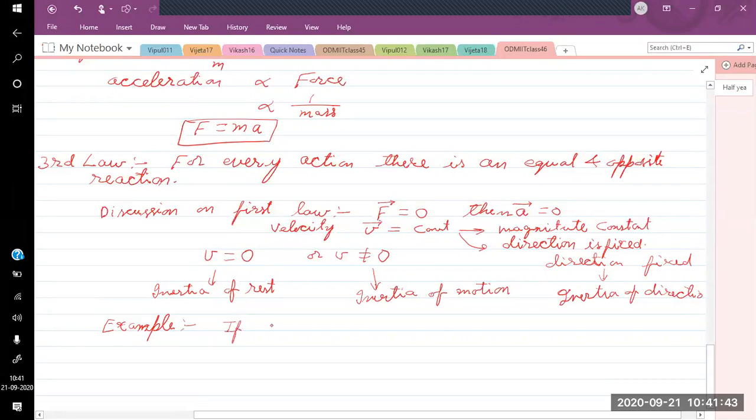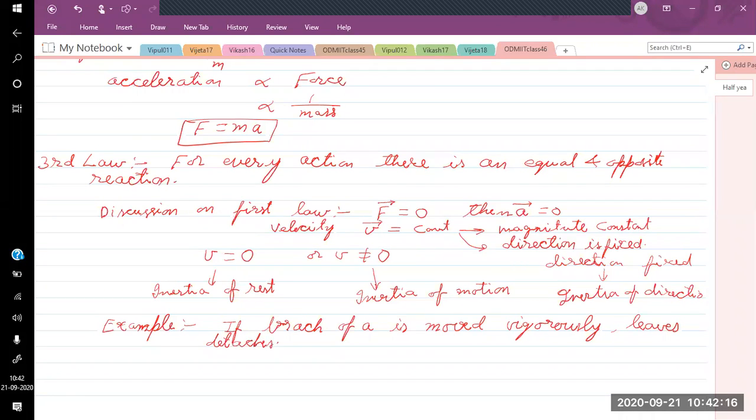Why do the leaves detach? The branch is coming in motion, but the leaves will tend to remain at the same place. You need to apply some force to move the leaves also.